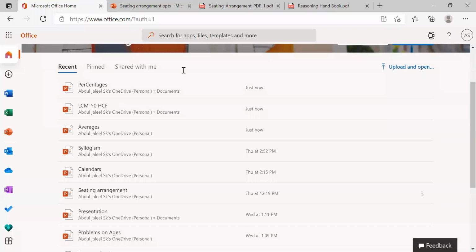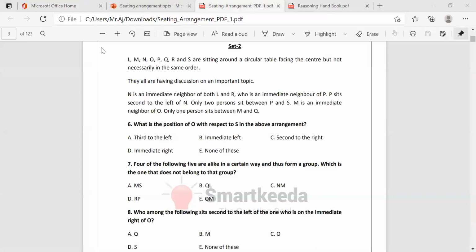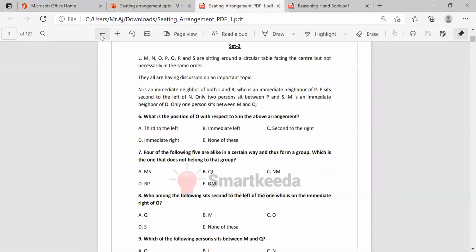Now, see the question here. It's a difficult question, somewhat medium level. You need to solve these questions. I'm going to give the time for you, and you have to solve this one. See, L, M, N, O, P, Q, R, and S are sitting around a circular table facing the center, but not necessarily in the same order. So how many members are there? 1, 2, 3, 4, 5, 6, 7, 8.